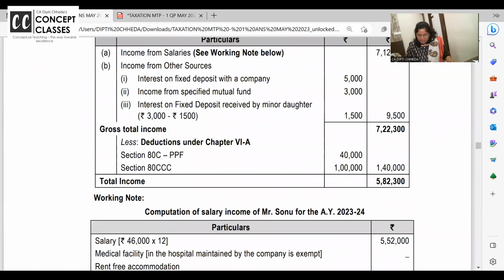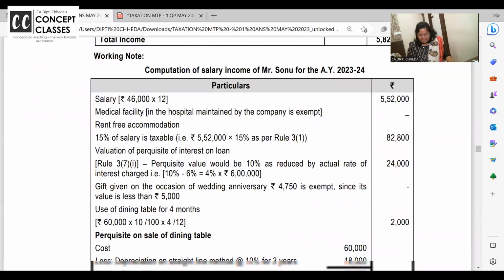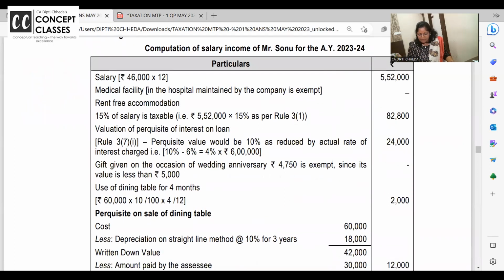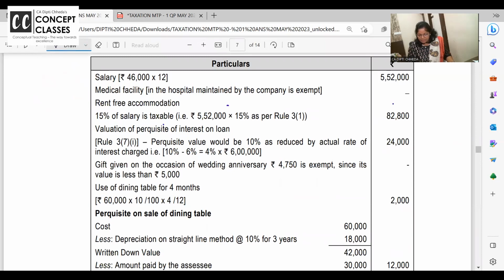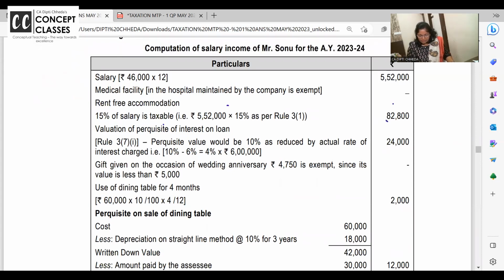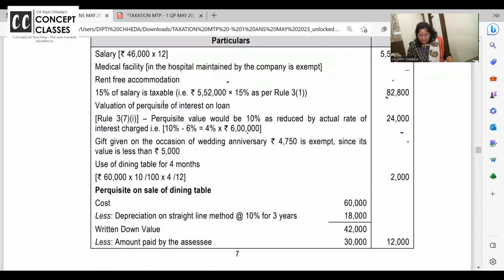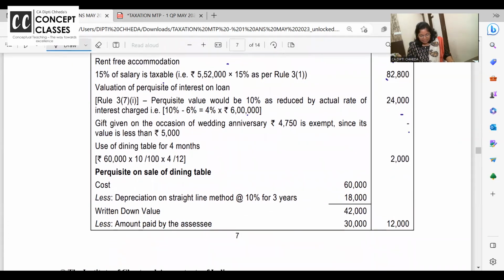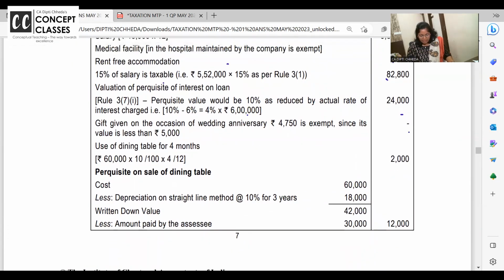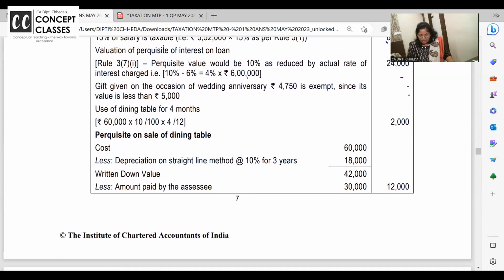Income from other sources, ATC, deduct. This is very simple, so I want to skip. Salary, medical facility exempt, RFA 15% of salary, perquisite 6 and 10 difference, 4% interest is taxable, gift exempt as it is just 5,000, using of dining table 2,000.